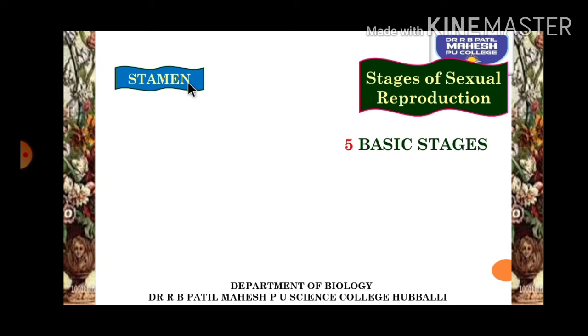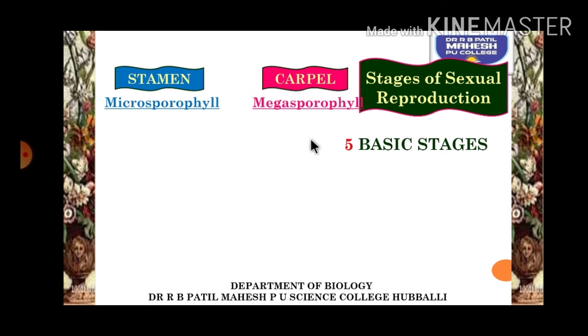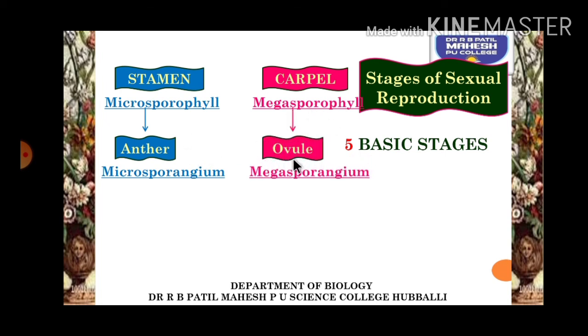The male reproductive part of the flower is the stamen, which is also called microsporophyll, whereas the carpel is the female reproductive structure and is also called megasporophyll. The microsporophyll is made up of an expanded part called the anther, and the anther is called the microsporangium. The megasporophyll is made up of an ovule, and the ovule is called the megasporangium.